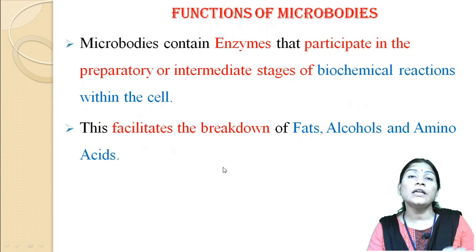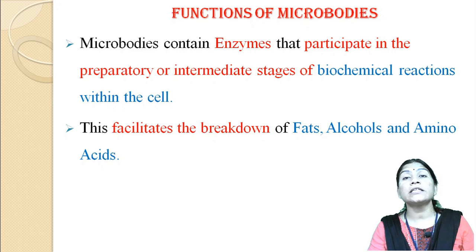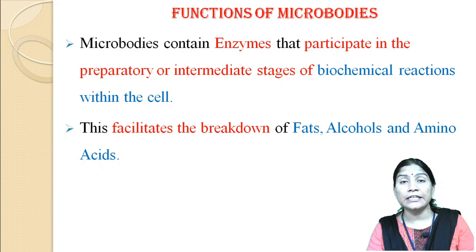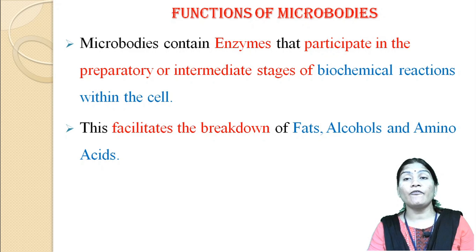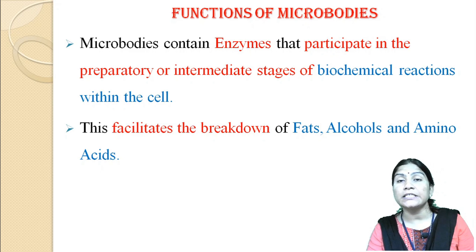When we learn the different functions of microbodies, we say that microbodies contain various enzymes, and due to those enzymes they participate in the preparatory or intermediate stages of different biochemical reactions within the cell.